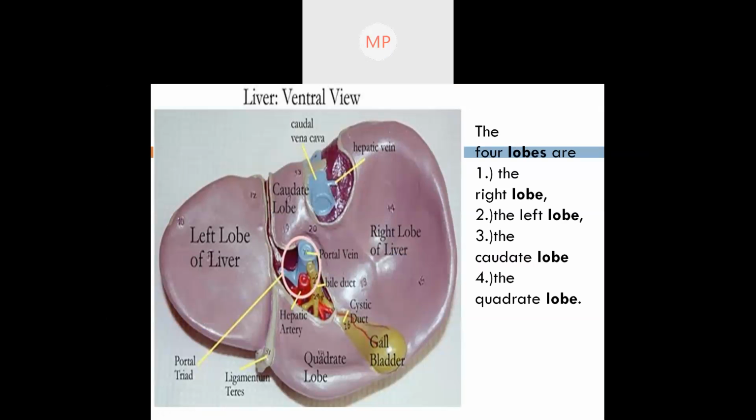4 lobes. Name them. Mahmuda, name them. Right lobe, left lobe, caudate and quadrate. Okay.